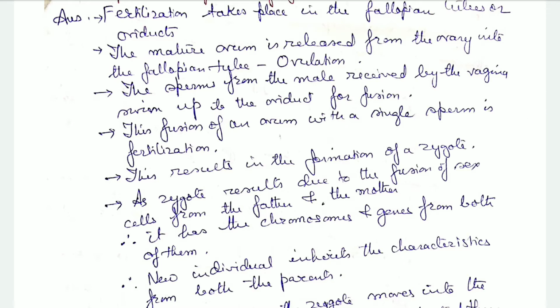First the ovum is released, and simultaneously the sperms, after they are released into the vagina of the female, swim up to the oviduct and reach the egg inside the fallopian tube, where it fuses in the fertilization process, resulting in a zygote.